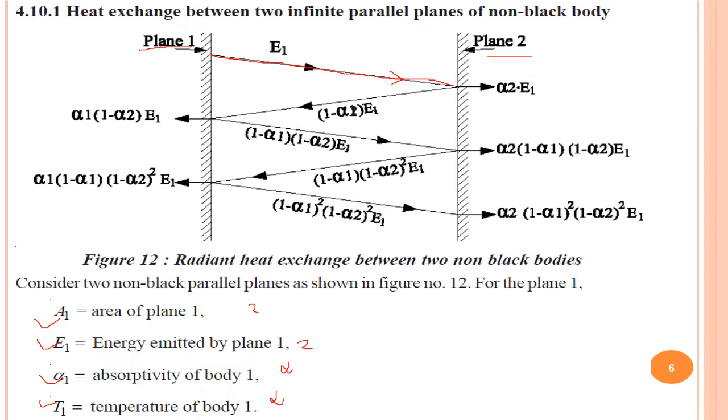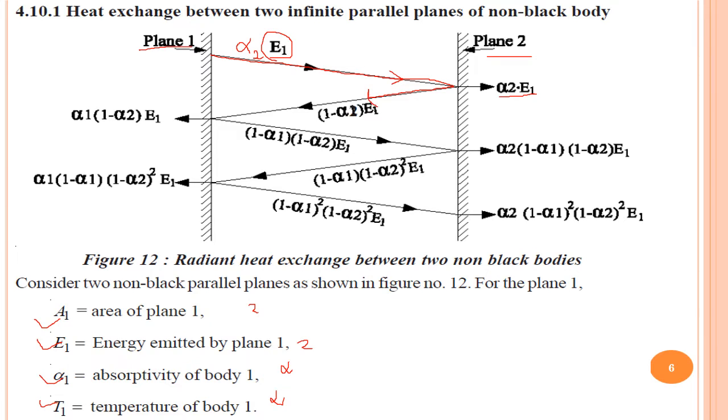Out of the energy falling on it, it will absorb only alpha 2 into E1, where alpha 2 is the absorptivity of plane 2. So alpha 2 into E1 will be absorbed, and the remaining energy is reflected back.